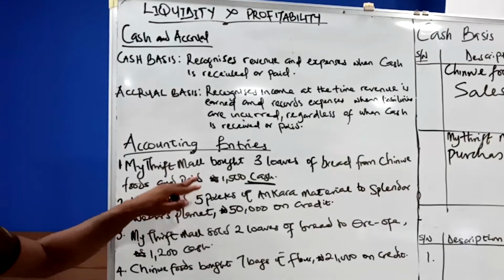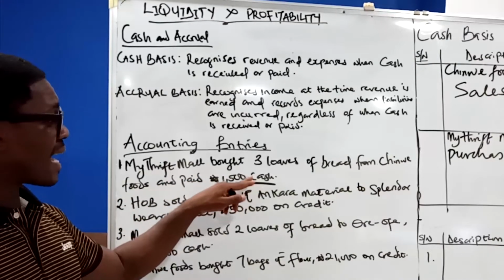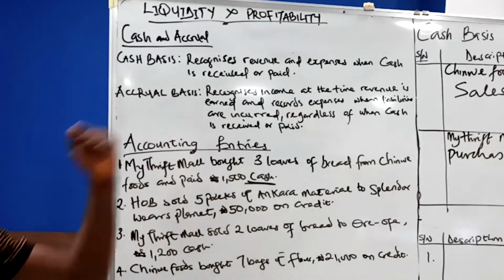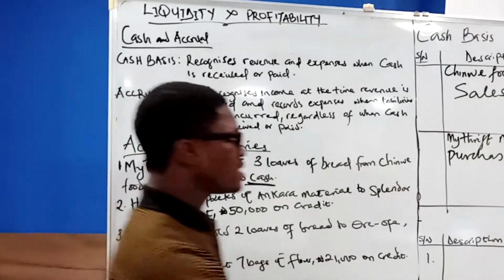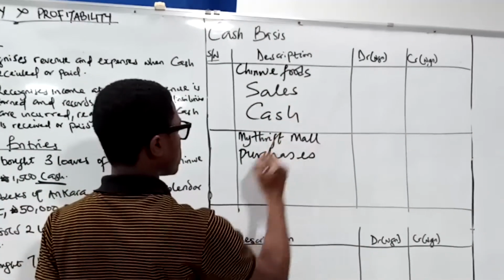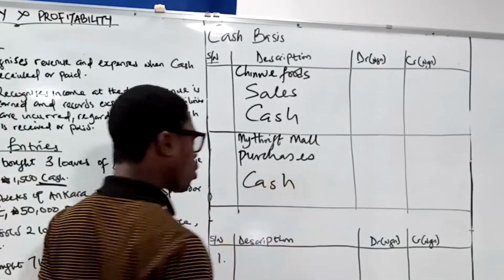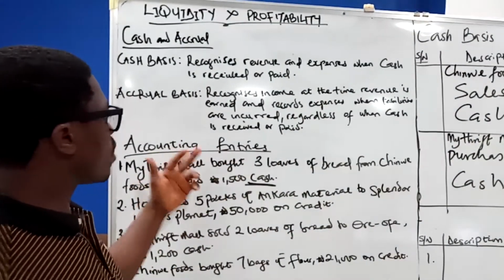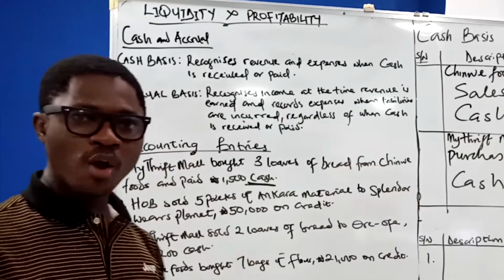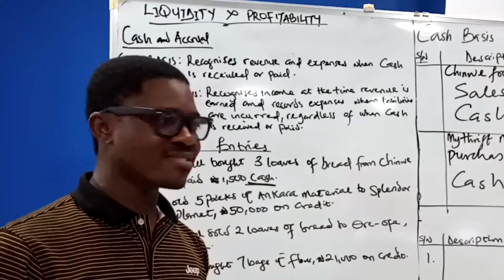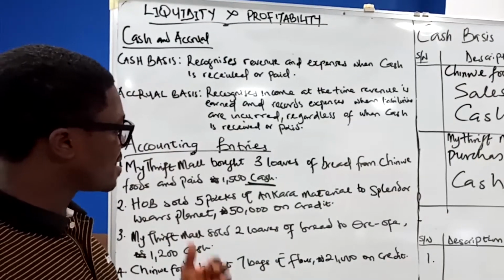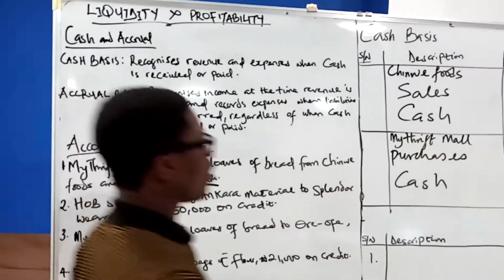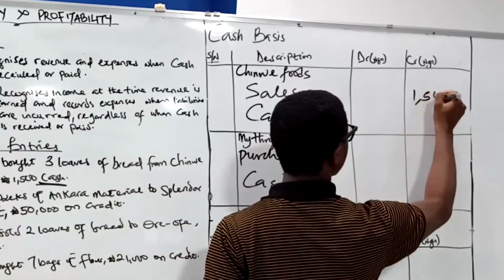And paid 1,500 naira cash. Chinwe has received cash, My Thrift Mall has paid cash. So the next thing we are looking at here: Chinwe sold 3 loaves of bread to My Thrift Mall. Sales is an income, it has increased. What do we do? We credit sales with how much? 1,500 naira.